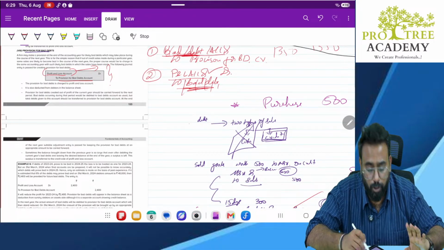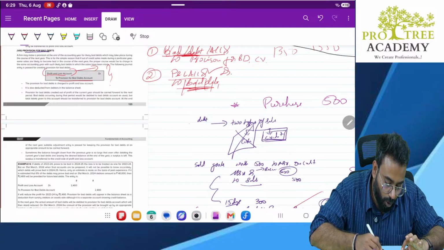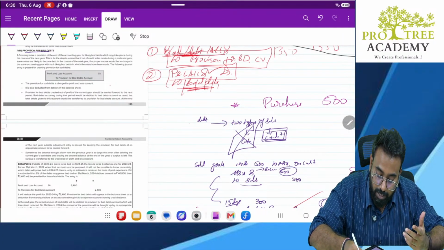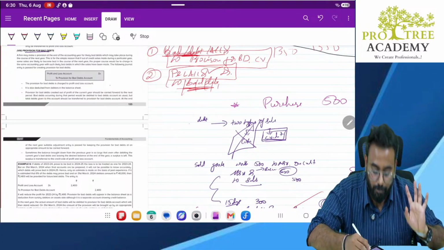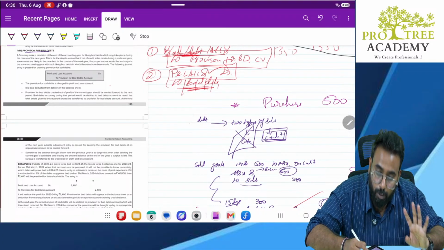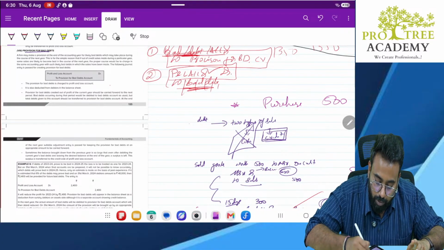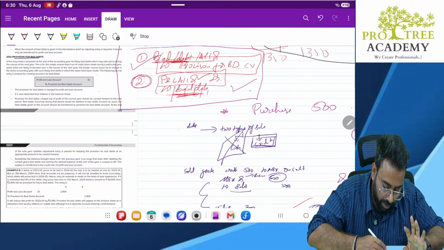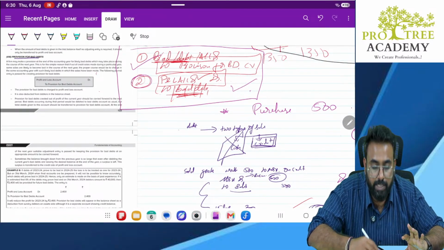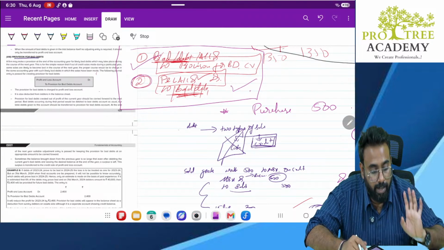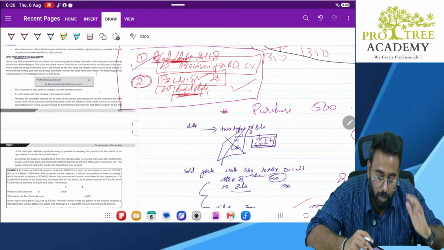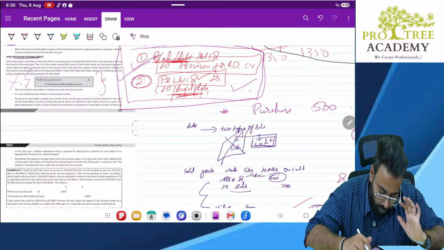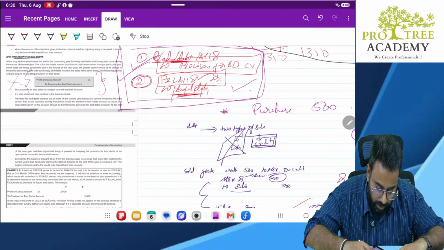Sir, which method should we follow? My advice, and the correct method from the accounting perspective, is this one: first you record bad debt account debit to provision for bad debt, then you record P&L account debit to bad debt account. This is the correct method. The shortcut method is not advisable. Two journal entries are the correct method. In the real world also, this is how we record. First we record bad debt to debtor, then we pass the bad debt to P&L account. Am I clear? Yes? Okay.